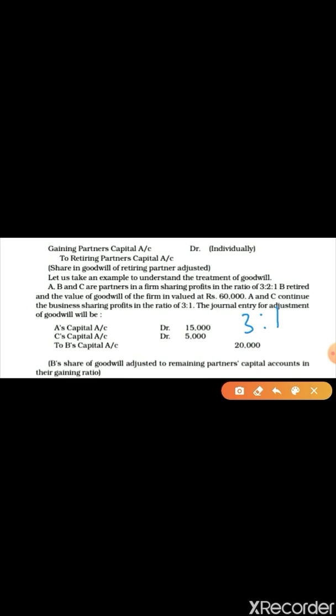Now this 20,000 you have to distribute in 3:1 and the journal entry is gaining partner to retiring partner. And who are gaining partners? A and C. And who is retiring partner? B. So A's capital account debit, C's capital account debit to B's capital. In this way you have to distribute when goodwill is not given in the books.